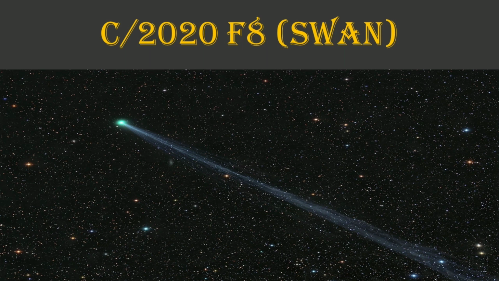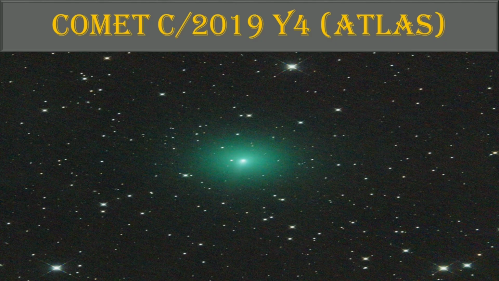The official name of SWAN is C/2020 F8, which was discovered in images taken by the SWAN camera on March 25, 2020, aboard the Solar and Heliospheric Observatory, that is the SOHO spacecraft. Astronomers suspect that SWAN is one of these fresh comets newly arrived from the outer realms of the solar system. Sunlight is probably touching its fragile, volatile surface for the first time, causing it to crack and boil off gas and shed dust.